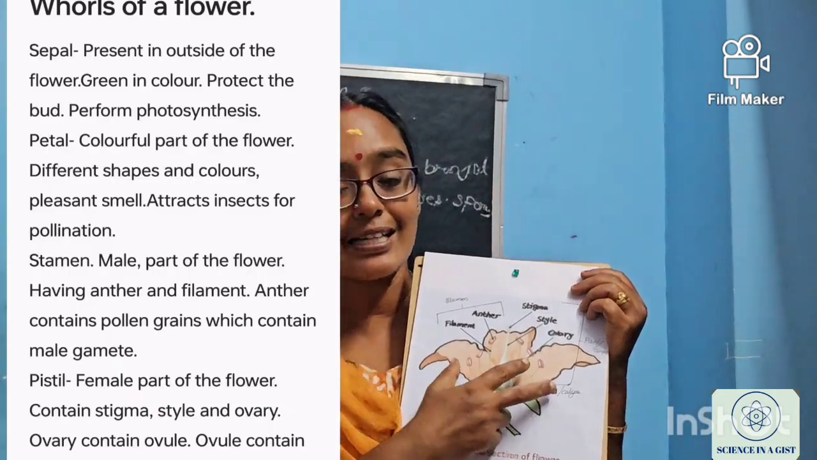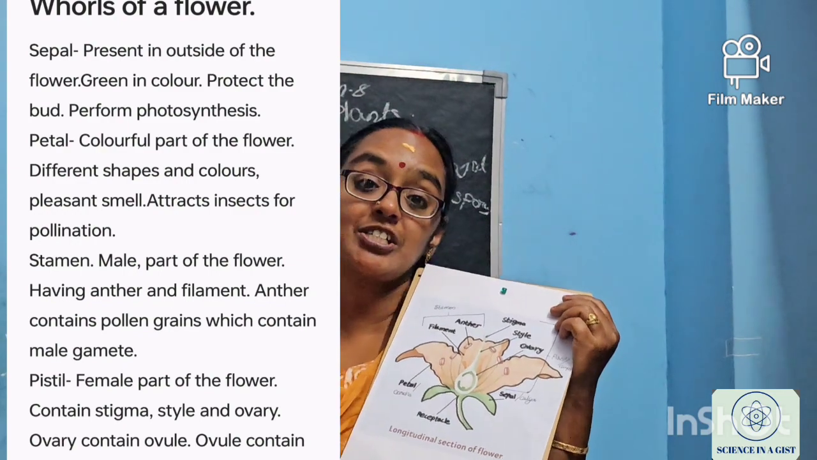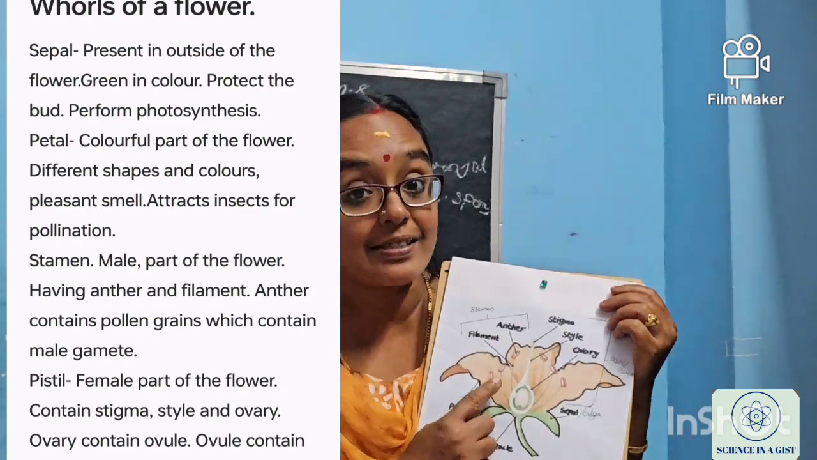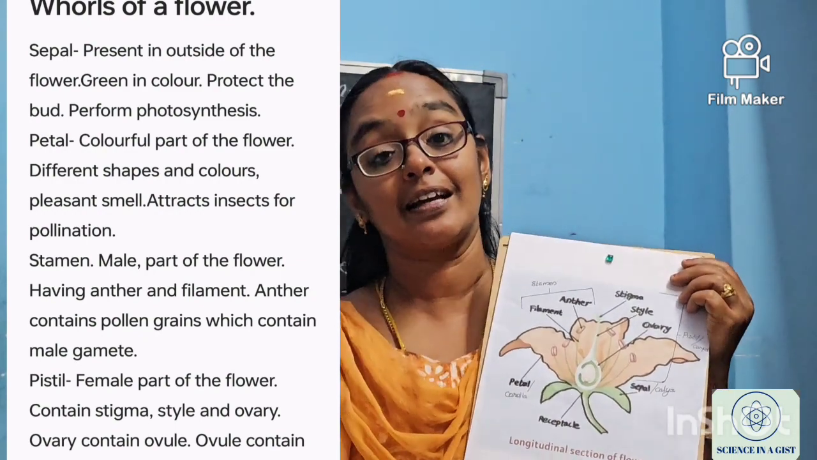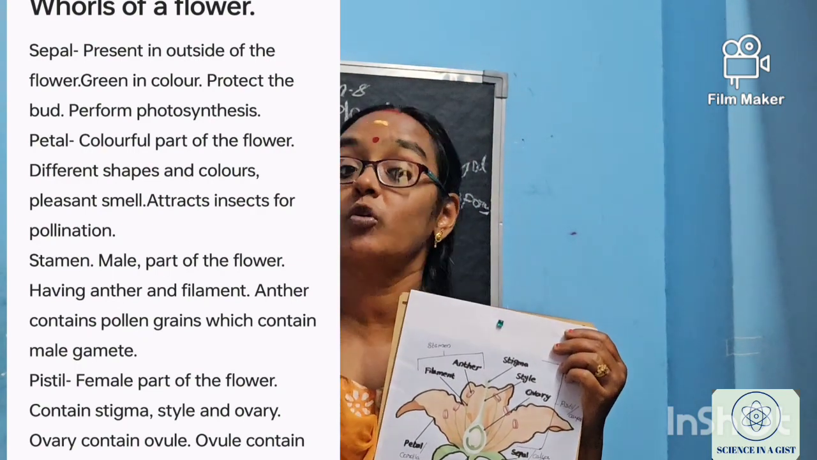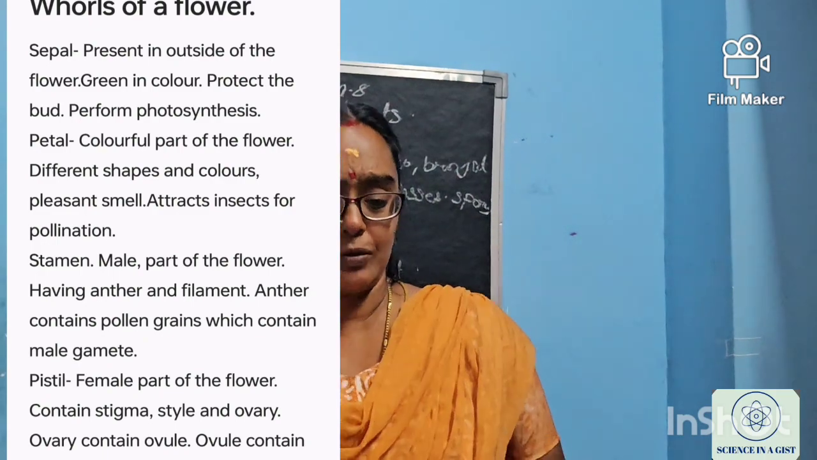Okay, this is the thing. So the pistil is called gynoecium, stamen is called androecium, the petal is called corolla, and the sepal is called calyx. Is the thing clear for you? How many whorls are there in a flower? Four whorls are there in a flower. Four things are mainly present in the flower.